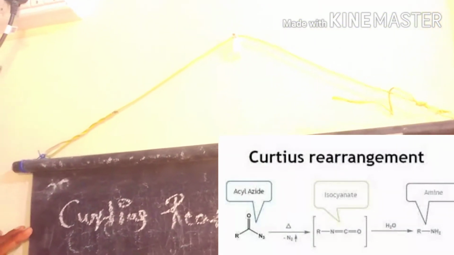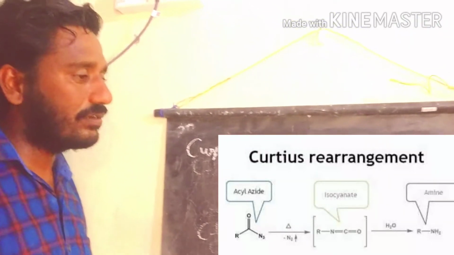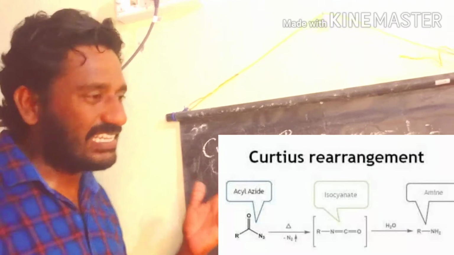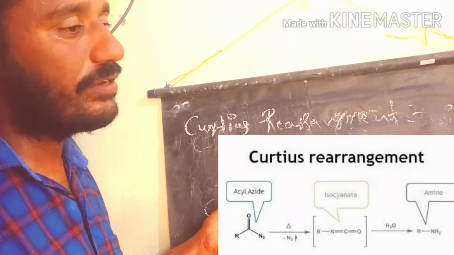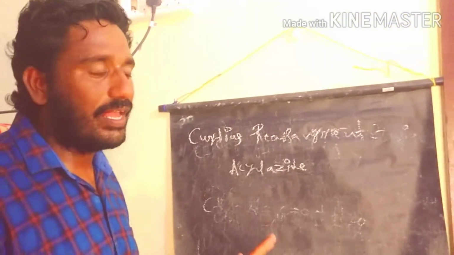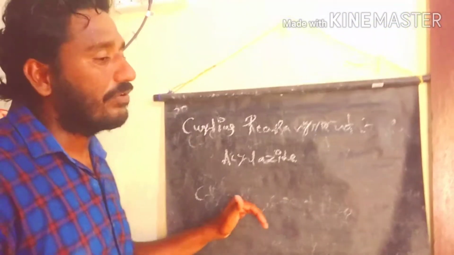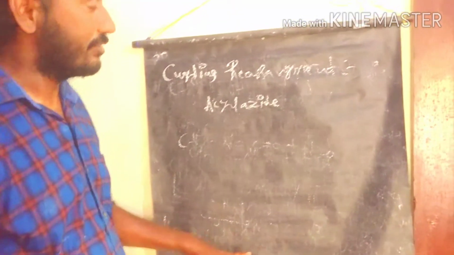We conduct pyrolysis to produce the acyl nitrene intermediate. This intermediate rearranges to produce the N-alkyl isocyanate. Then we conduct the hydrolysis process on the N-alkyl isocyanate to produce the amines, primary amines.